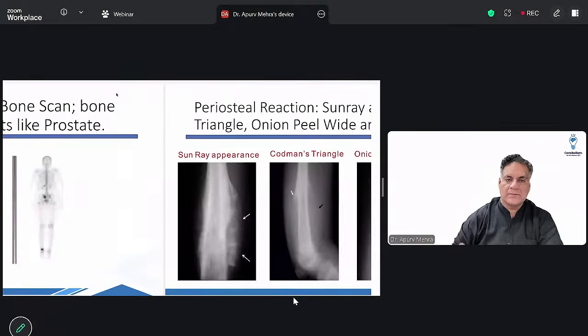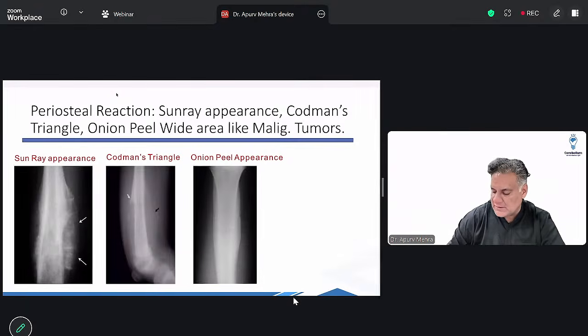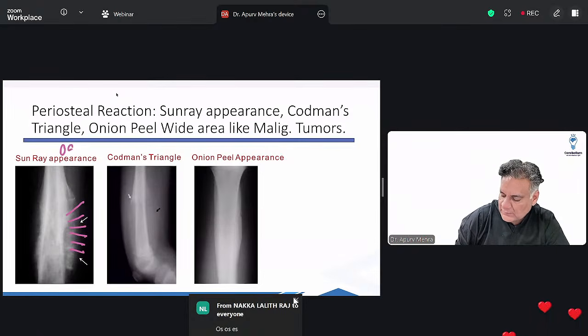That's how it goes. When you have any disease, it will destroy the bone. Then the bone will shout as periosteal reaction. Periosteal reaction means that the bone is getting destroyed. A single solid periosteal reaction is seen in osteomyelitis. They don't ask you that. They usually show you these type of beautiful names. Sunray appearance, सूरज की किरणें, can be seen in any malignant lesion, can be seen in any chronic infection, but usually osteosarcoma.